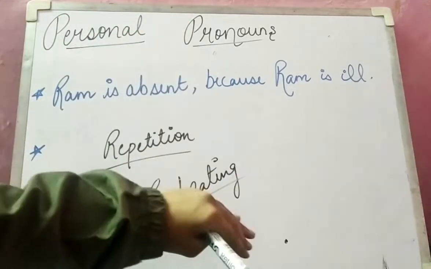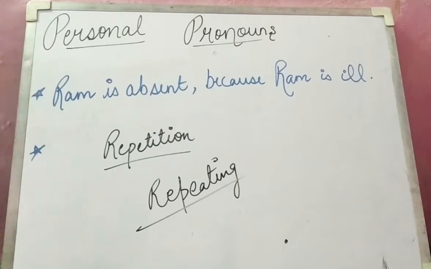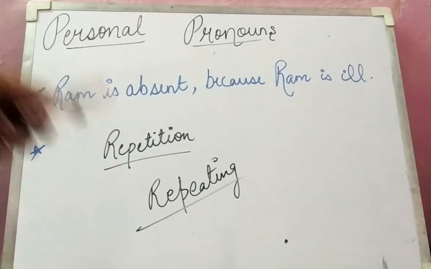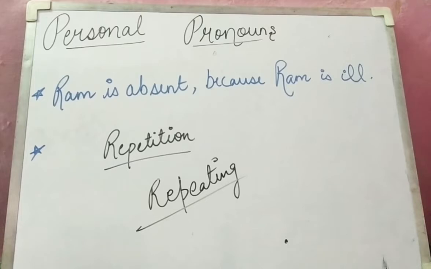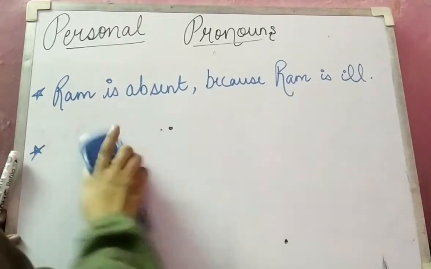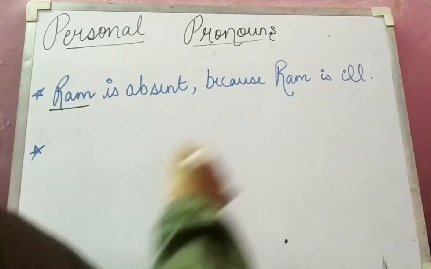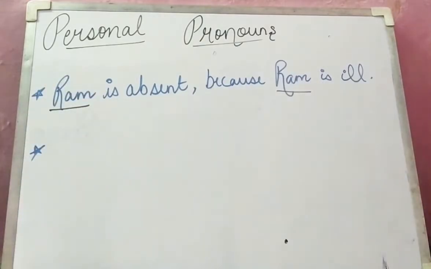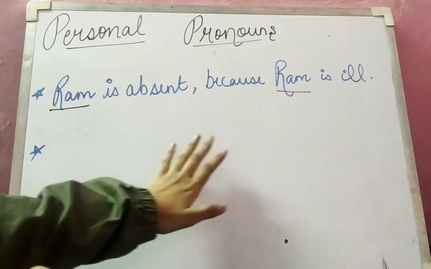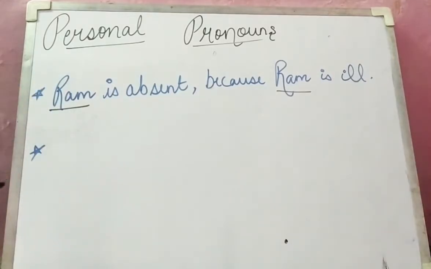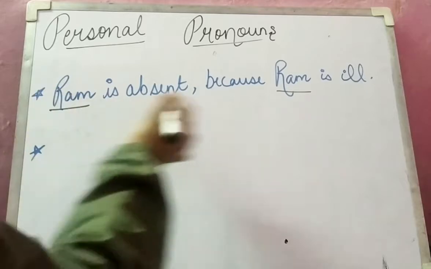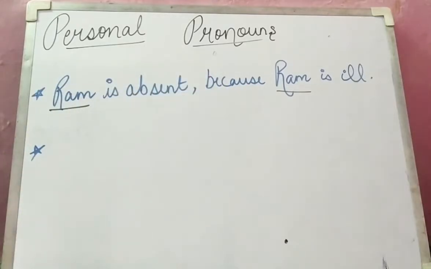प्रोनाउन जो नाउन को रिप्लेस कर दे, means the words that are used instead of noun are known as pronouns, but today we will be doing personal pronouns. So I hope you understand the meaning of repetition also, which means repeating. In this sentence you have just seen that there is a repetition of noun. Here also this is Ram, here also this is Ram, means ये दो चीजें रिपीट नहीं होनी चाहिए, एक ही सेंटेंस में दो नाउन्स नहीं होने चाहिए, वो भी सिमिलर. अलग होते तो भी हम मानते, बट दे बोथ आर सिमिलर.